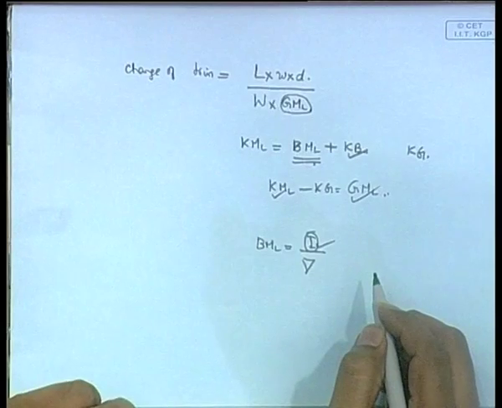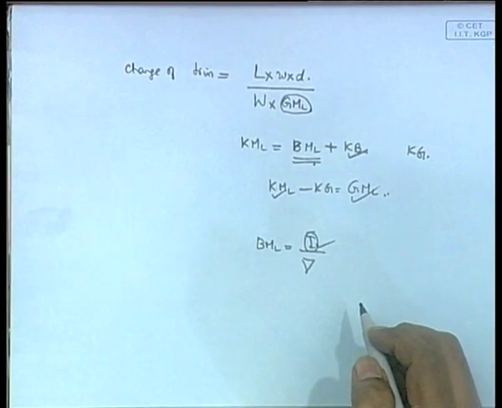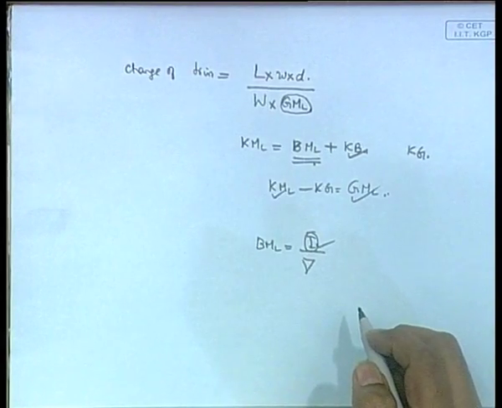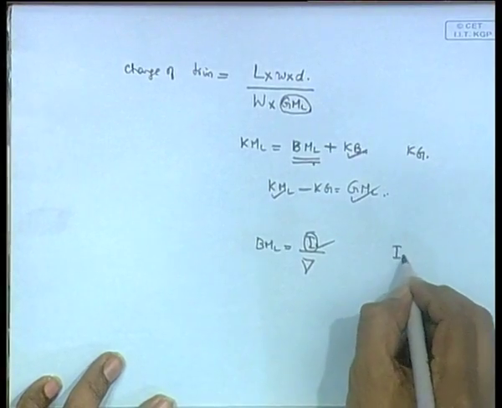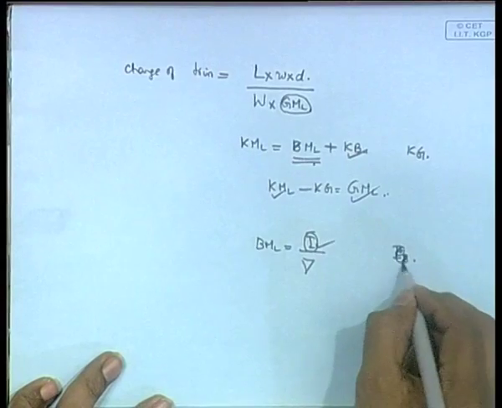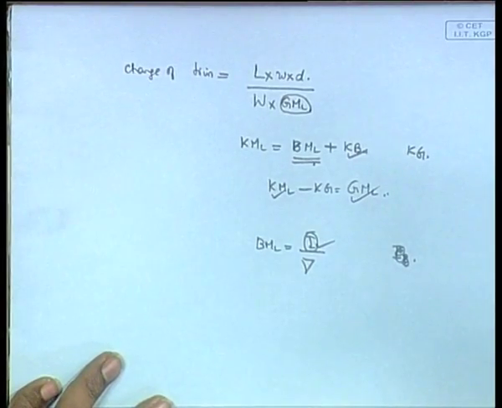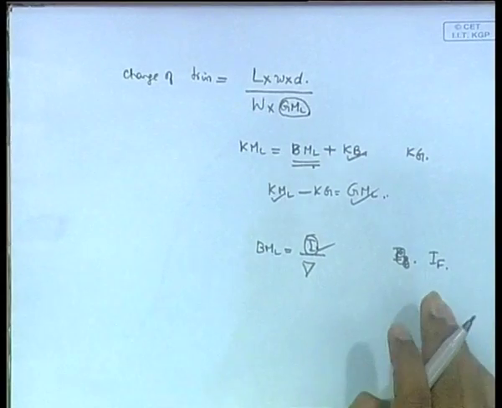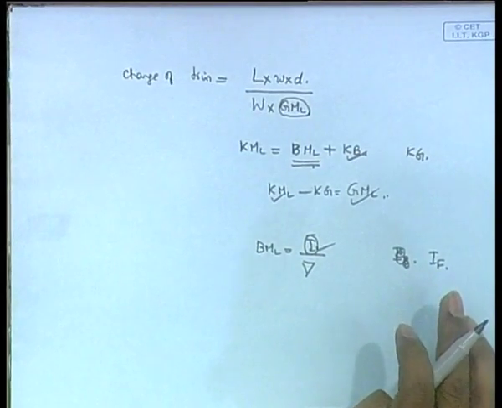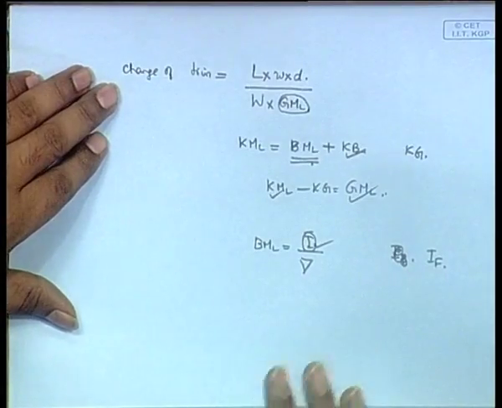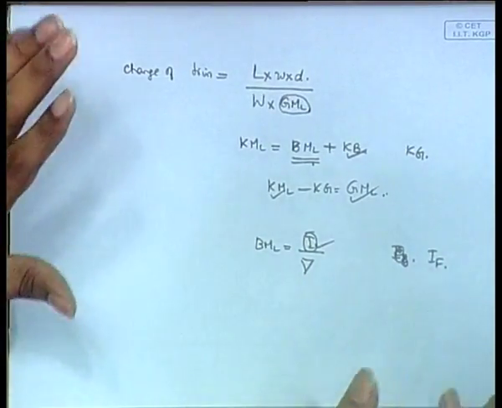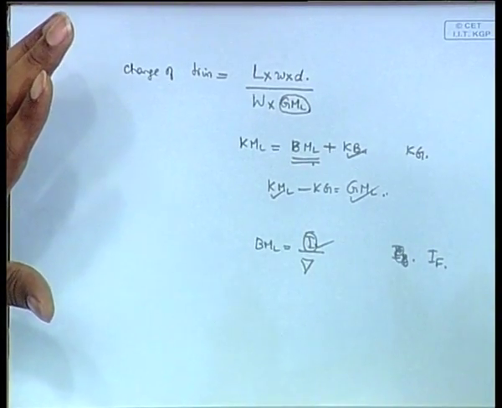But note one thing, this is BML, that means I is the moment of inertia about the transverse axis through the center of flotation, which we call the barycentric axis. So, I is about the barycentric axis. Some symbol was given for I through the barycentric axis, IF probably, I will call it IF now. IF is the transverse moment of inertia through the center of flotation. So this is what you have to find.